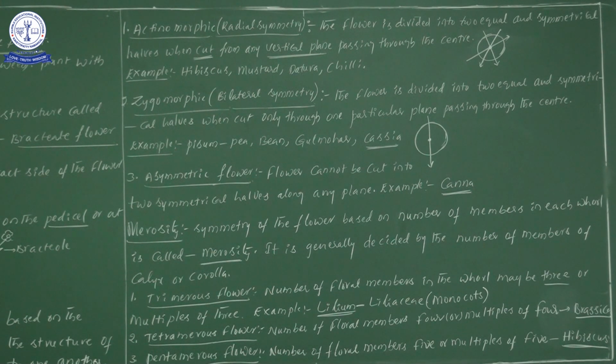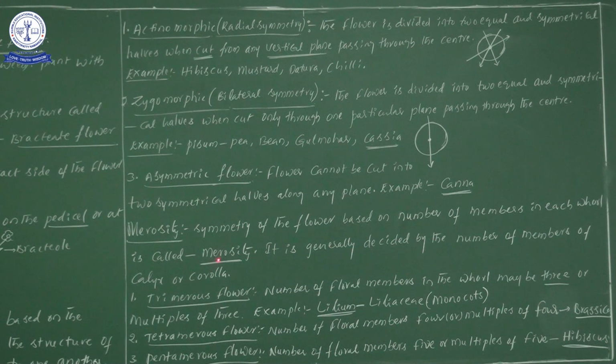Which one's number do we have to consider, sir? You need not see all members of all whorls. Just concentrate on calyx numbers as well as corolla numbers. Understood or not?